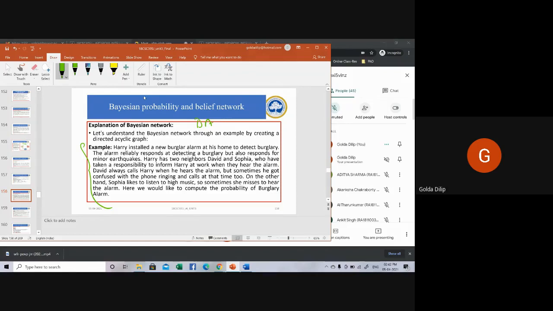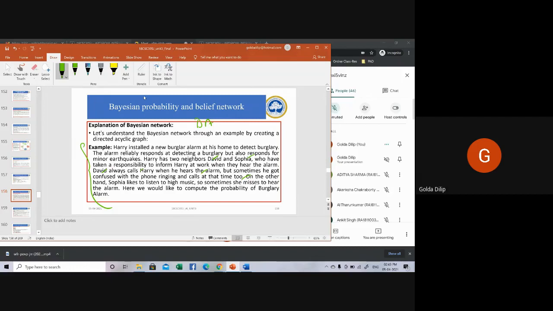The alarm reliably responds at detecting a burglary, but also responds to minor earthquakes. Harry has got two neighbors, David and Sophia, who have taken the responsibility to inform Harry at work when they hear the alarm. David always calls Harry when he hears the alarm, but sometimes he gets confused with the phone ringing and calls at that time too.